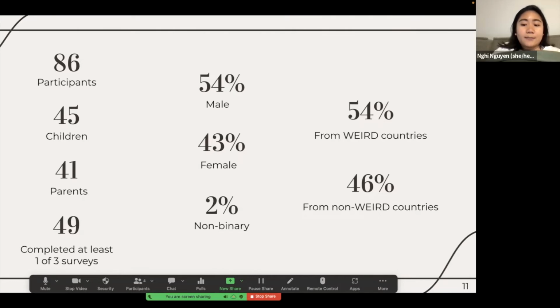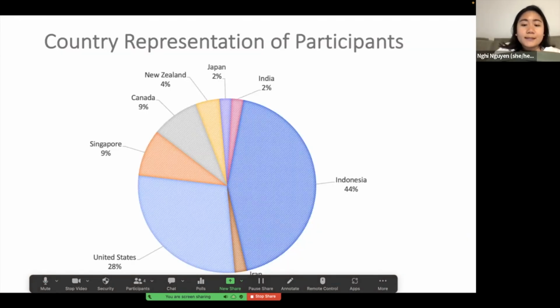In another subset with the 49 participants, we had 54% of them from weird countries and 46% of them from non-weird countries. If we move on to the next slide, we see the country representation breakdown of the participants. So as you can see, there's a large majority of participants coming from Indonesia, which is a non-weird country. Another portion that was quite large was the US, taking up 28% of them, which was a weird country. And then we had the remaining, such as Singapore, Canada, New Zealand, Japan, India, and Iran making up the remaining.